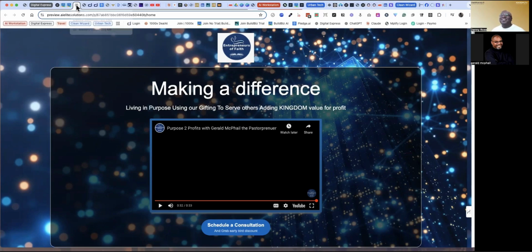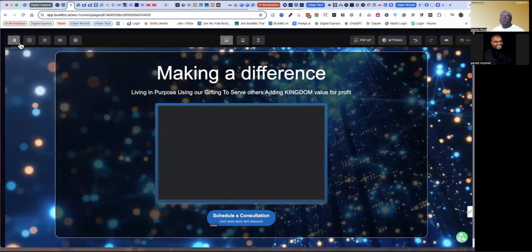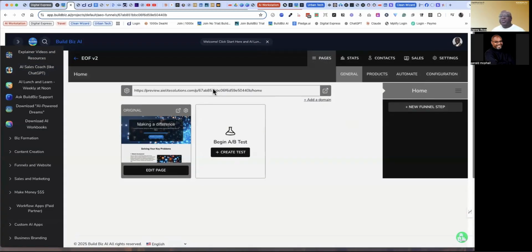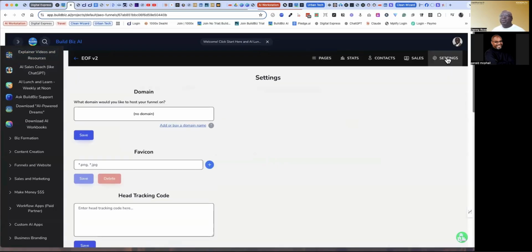If you close this down and go back to your editor and exit out of this, as you can see, you have this section here where you're looking at the page we were just editing. And then on the right here, you have different settings and pieces that we can talk about in future dates. But one of the things you can do is select your domain if you have already purchased one.